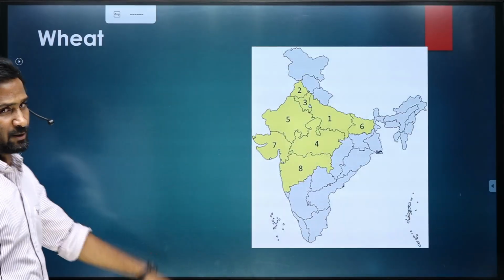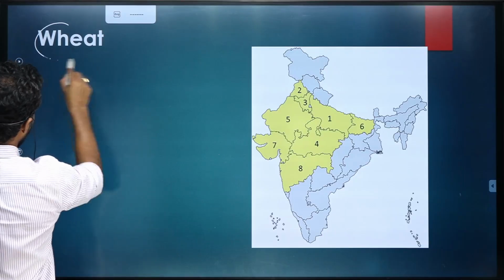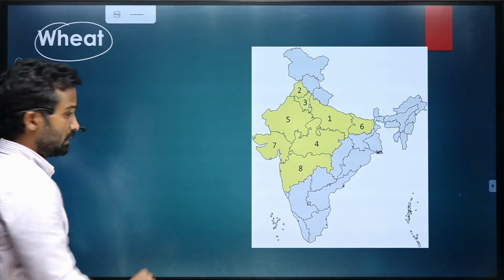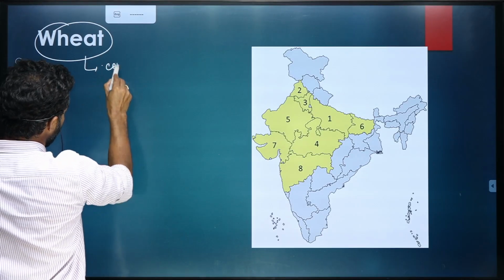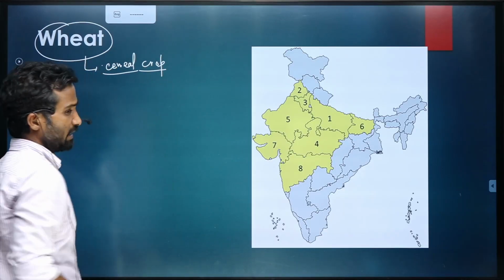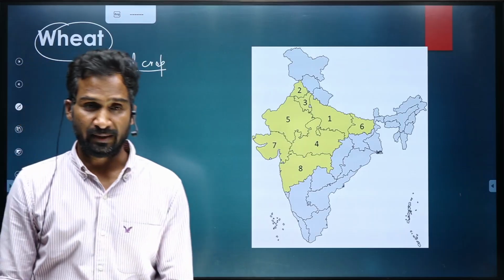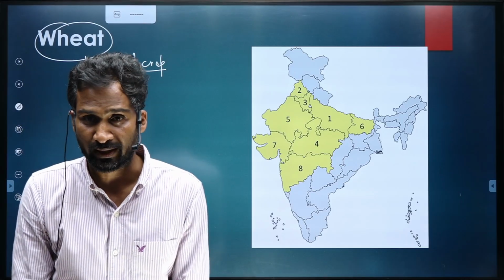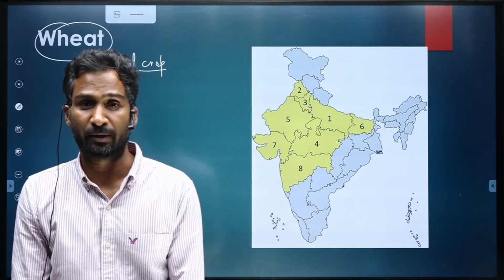So now moving to another very important food grain crop of India, another very important cereal crop of India. See, when it comes to the largest quantity of food grains grown in India, it is related to paddy.